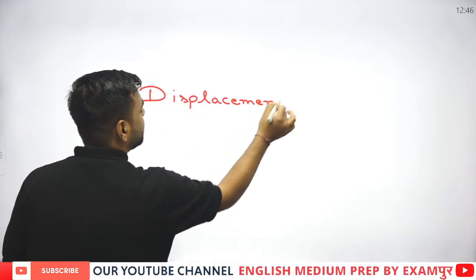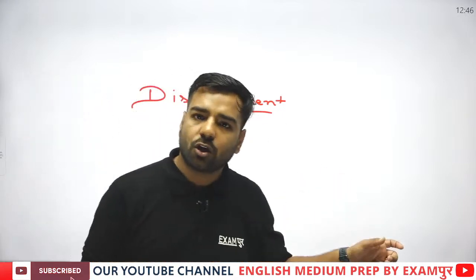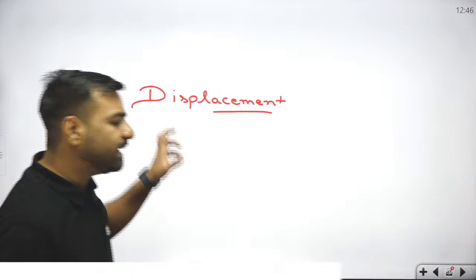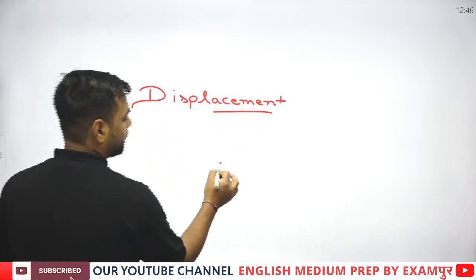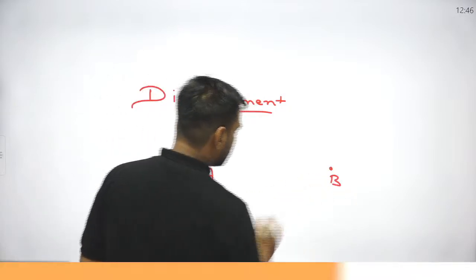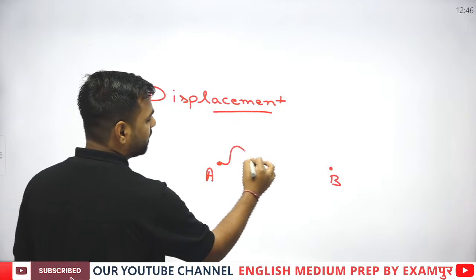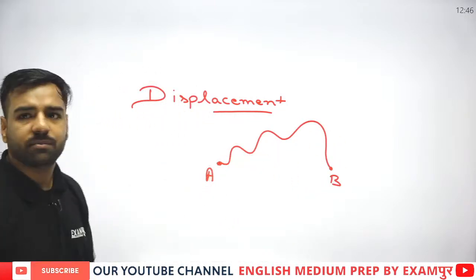If I talk about displacement, what is displacement? It is actually the shortest distance between any two particular points. So let's take an example. There's a point A and this is the point B. Now here's a person who has actually covered this part. This is the path which he has covered for going to B point.